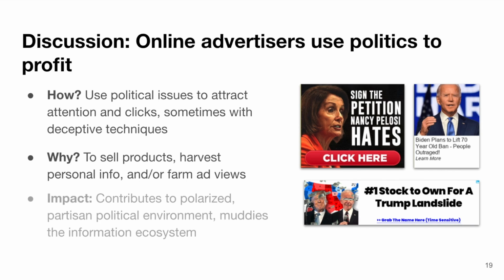But all of these come with potential costs to our information ecosystem. By leveraging these political controversies, they contribute to the polarized political environment and could make it harder for people to access accurate information. We make a couple of recommendations for improving the online ad ecosystem going forwards.